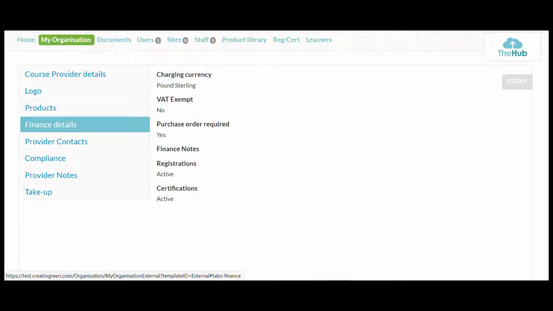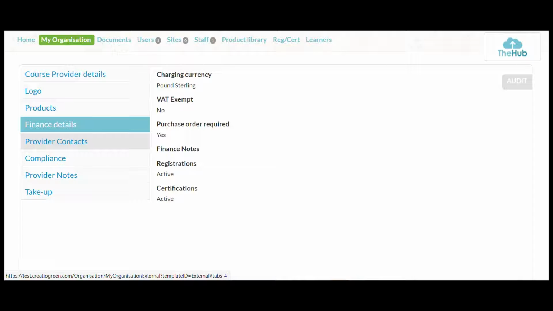So on the finance details bit, you'll see there all the details that we've got. So the purchase order is required, and that's marked as yes. So just so you all know, all course providers will be required to submit a purchase order number with any registration bookings from October. So please make sure that you're ready for that. So it's marked as yes for that reason.